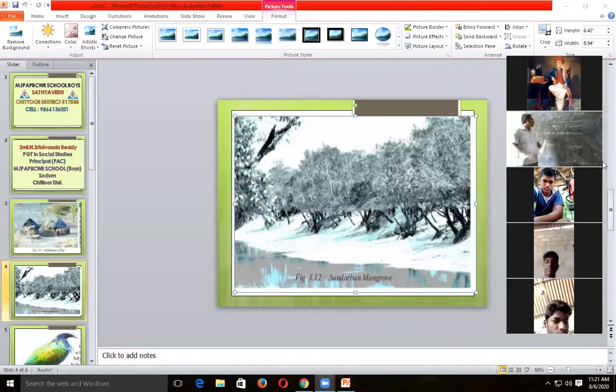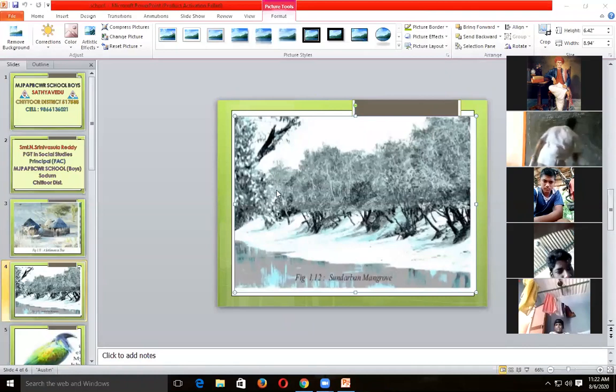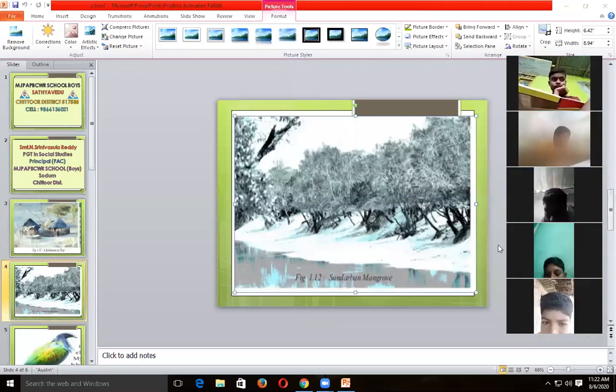So the coastal plains are also one of the major regions of India. Two types of coastal plains are there. The first one is the western coast, the second one is the eastern coast. So today we discuss the western coast. Western coast first. This is the map of the eastern and western coast.